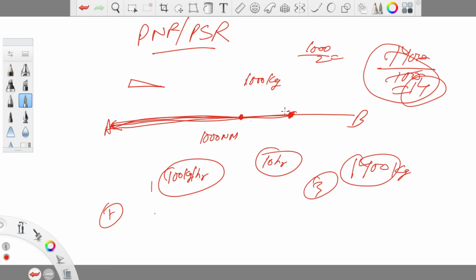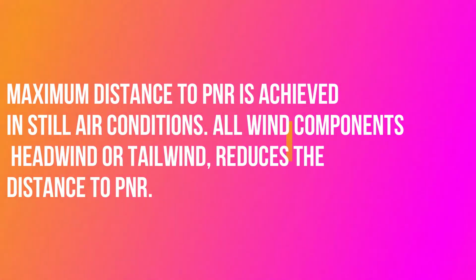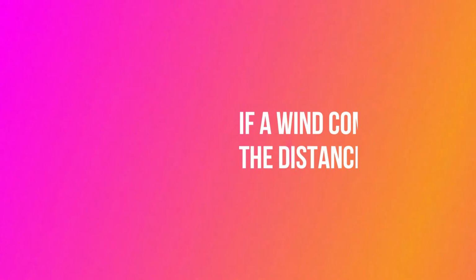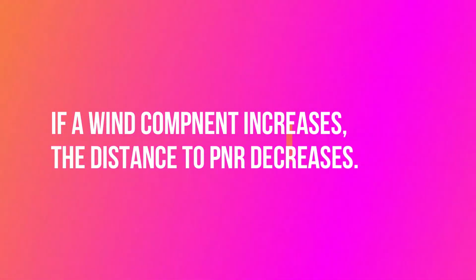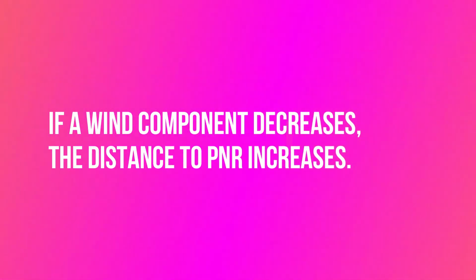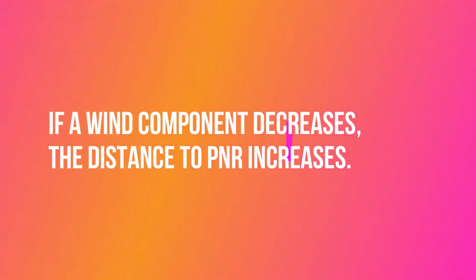And there are some basic principles which you should be aware of about the PNR. Some PNR rules. One of them is that maximum distance to PNR is achieved in still air condition. All wind components, headwind or tailwind, reduce the distance to PNR. If a wind component increases, the distance to PNR decreases. Third, if a wind component decreases, the distance to PNR increases.